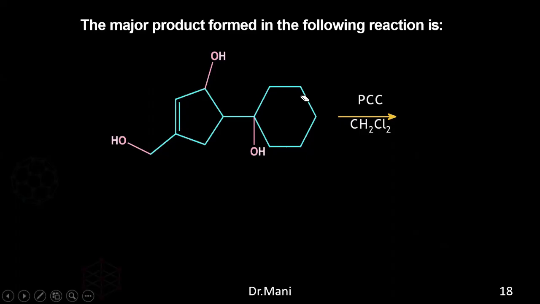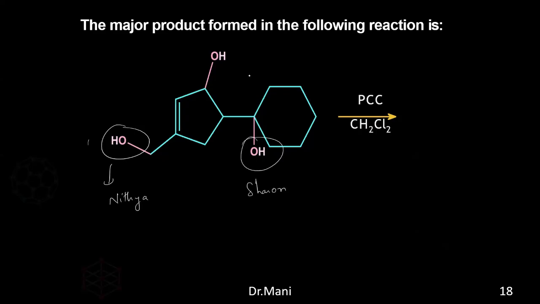Okay, this will be answered by Nitya, Sharon, Mandara. So tell me. This is a 1 degree alcohol and it'll turn into aldehyde because PCC is an oxidizing agent. Okay. Nitya's answer is aldehyde. What about you, Sharon and Mandara?